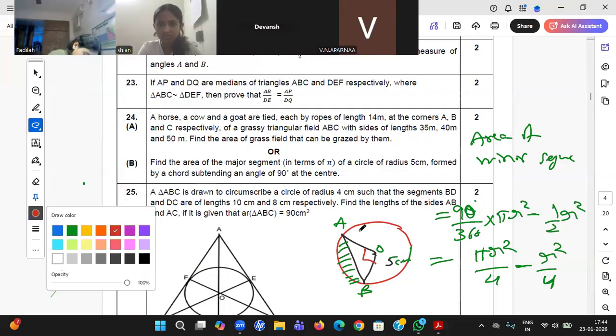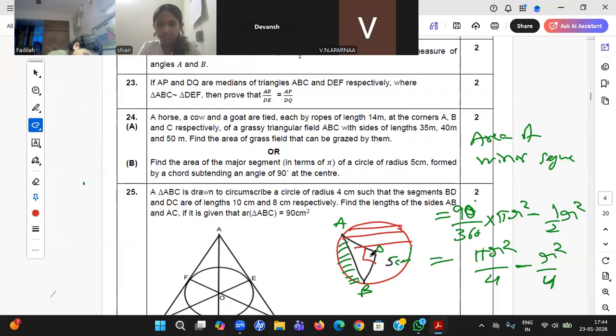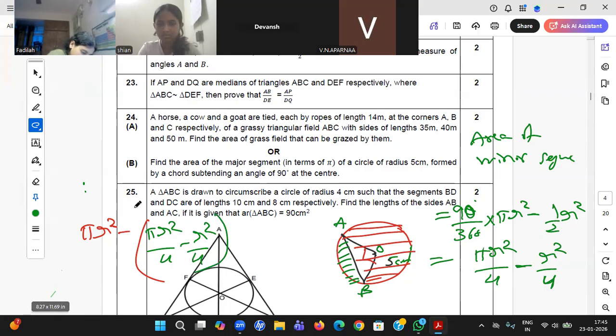He is not asking for the small area. Be very cautious. He is asking for this big area. So what will be this big area? Total area minus small area. What is the total area? Pi r square. What is the small area? Just now we calculated the green one, pi r square by 4 minus r square by 4. That's all, student. If you do this, you'll get the answer.